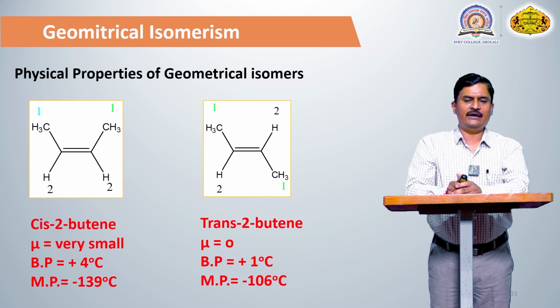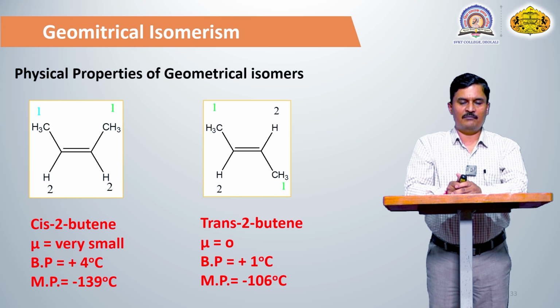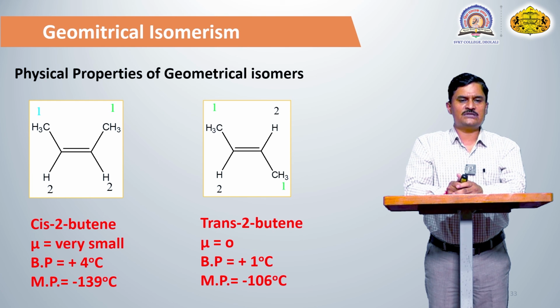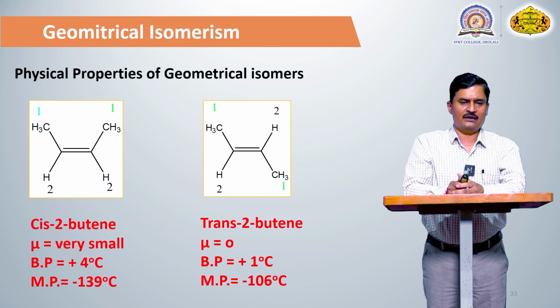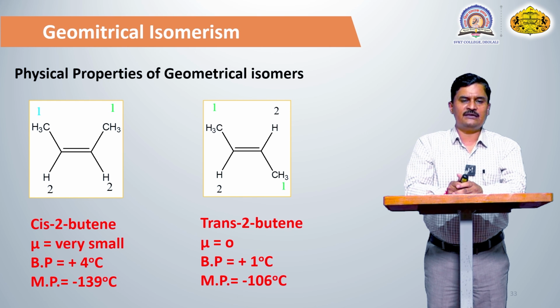If we compare the boiling points, the boiling point of cis-2-butene is +4, while the boiling point of trans-2-butene is +1, so the boiling point is different. Why? Because the boiling point depends upon the intermolecular forces, which again depend upon the geometrical arrangement. If the arrangement of the compound is very regular, then the boiling point may be higher. In cis-2-butene, the boiling point is slightly higher compared to trans-2-butene, because the arrangement of the cis compound is more effective, and that requires more temperature.